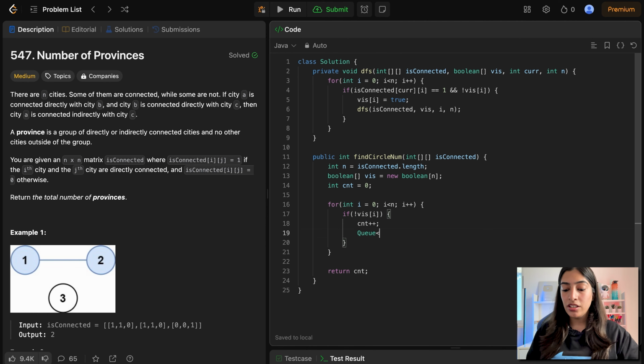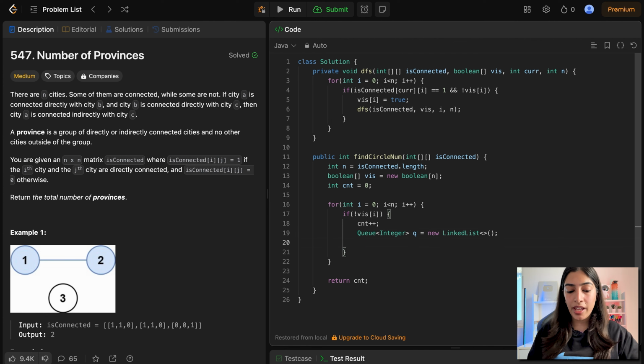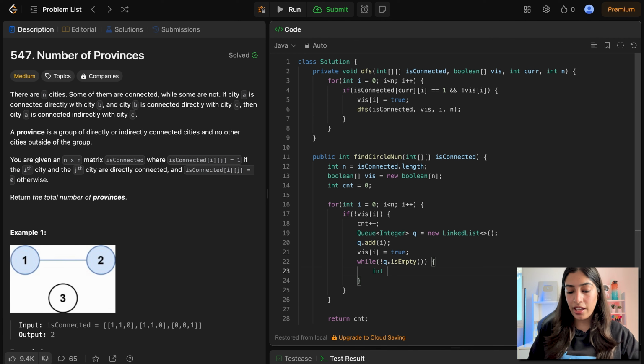How do we do BFS? We need a queue. Now, what is a queue of the integer? Because node is an integer. I am going to call it queue itself, new linked list. And now I need to start my BFS from which element? From this i itself, right? Because this is my first element. I also need to mark it as visited. And how do I do BFS? I will keep going through the elements while my queue is not empty, I will take out the first element. So I can call it current itself. The first element is the current element.